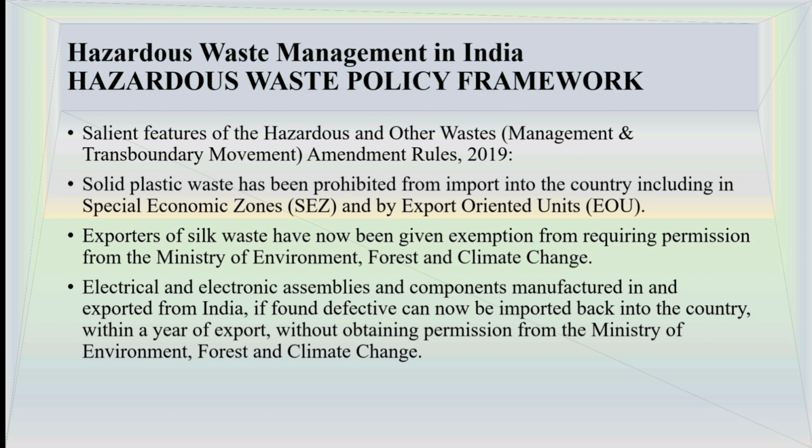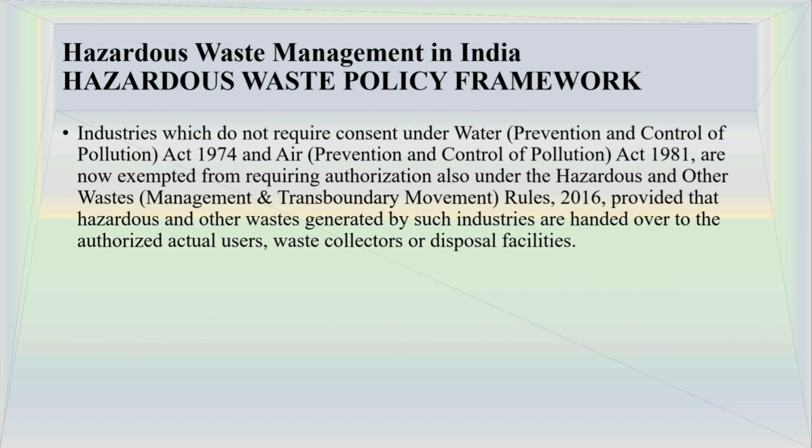Now the latest and final provision of this particular law is that industries which did not require consent under the Water Prevention and Control Act and Air Prevention and Control Act are now exempted from requiring authorization also under the Hazardous and Other Waste Rules 2016, provided that hazardous and other waste generated by such industries are handed over to the authorized actual user, waste collectors or disposal facilities. So these are the salient features of the Hazardous and Other Waste Management and Transboundary Movement Rules.